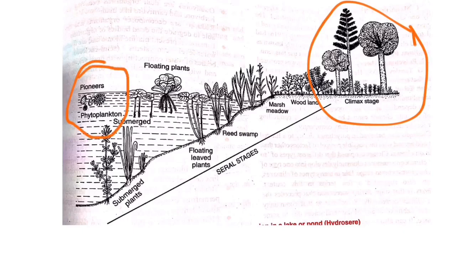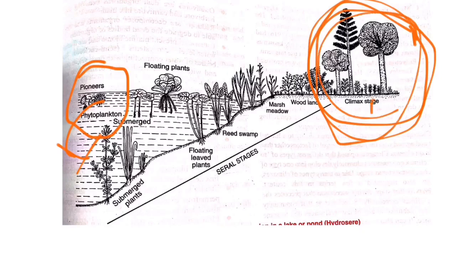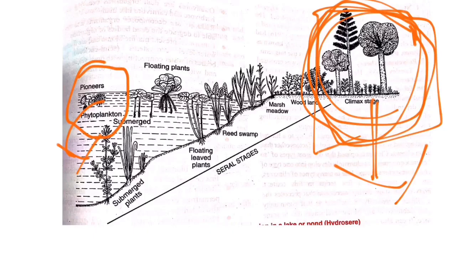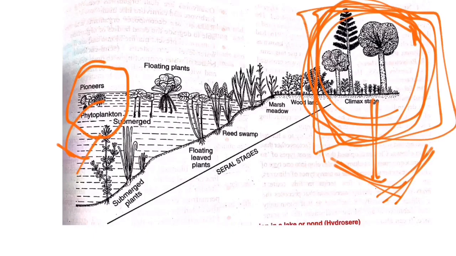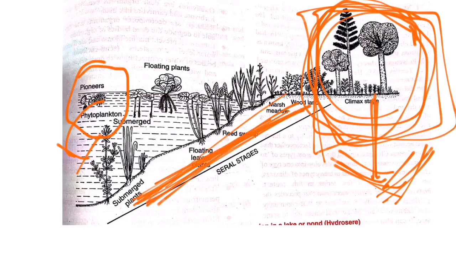These are the organisms which occupy the habitat for the first time in the process of succession. The communities which occupy the last stage and become completely dominant, this stage is called the climax stage, and the intermediate stages are called transitional stages.